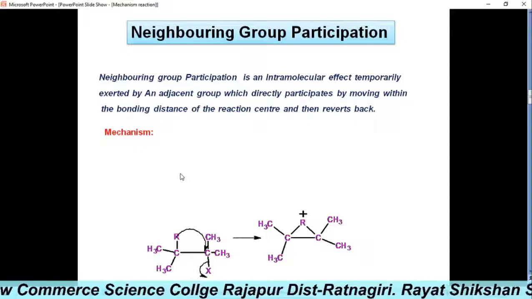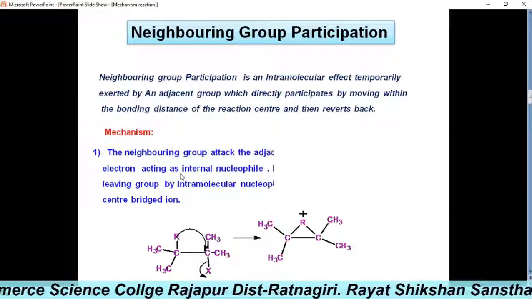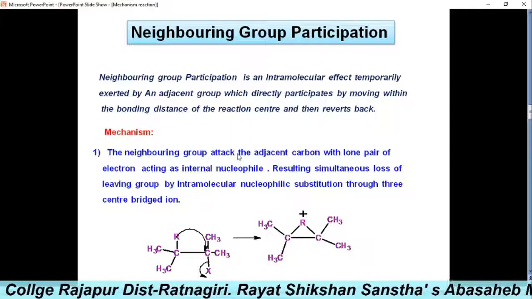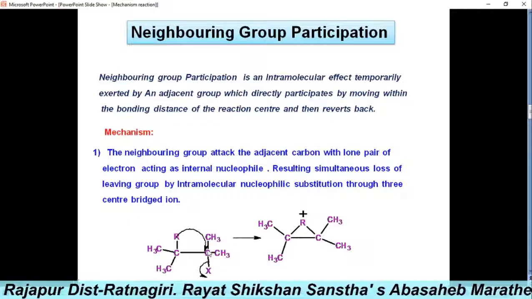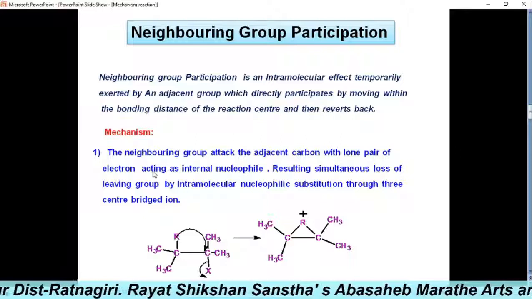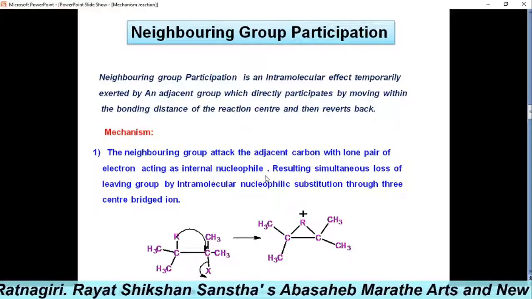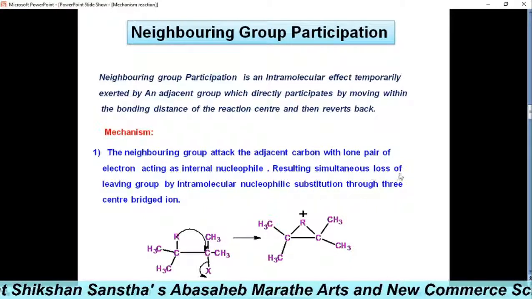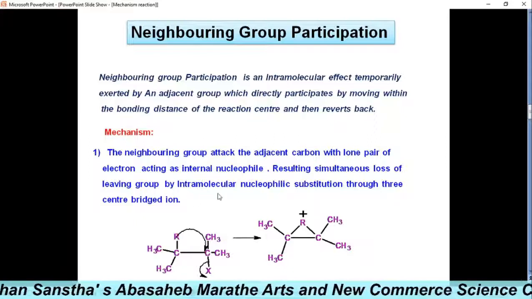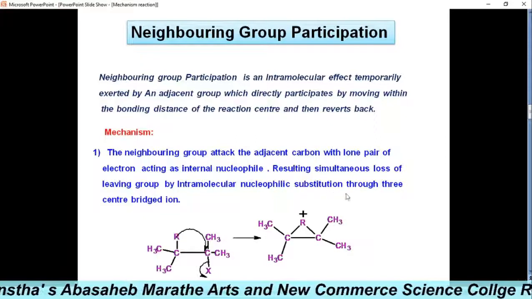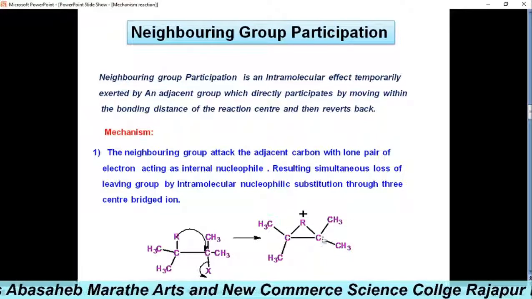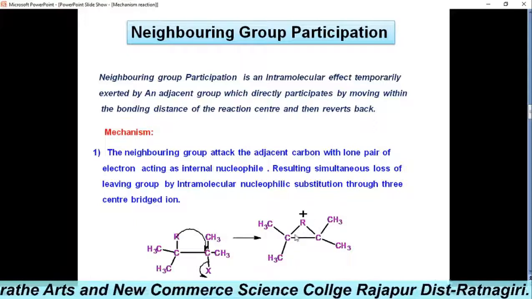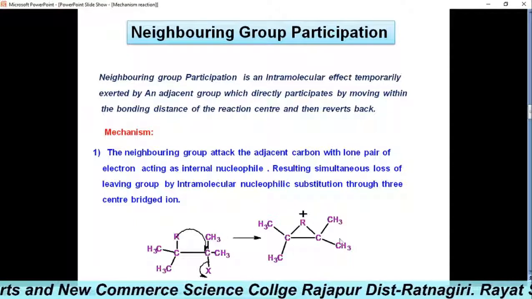Now we will see the mechanism. In the first step, what happens? The neighboring group attacks the adjacent carbon with a lone pair of electrons, acting as an internal nucleophile, resulting in simultaneous loss of the leaving group by intramolecular nucleophilic substitution through a three-membered cyclic transition state, or three-center bridge ion.